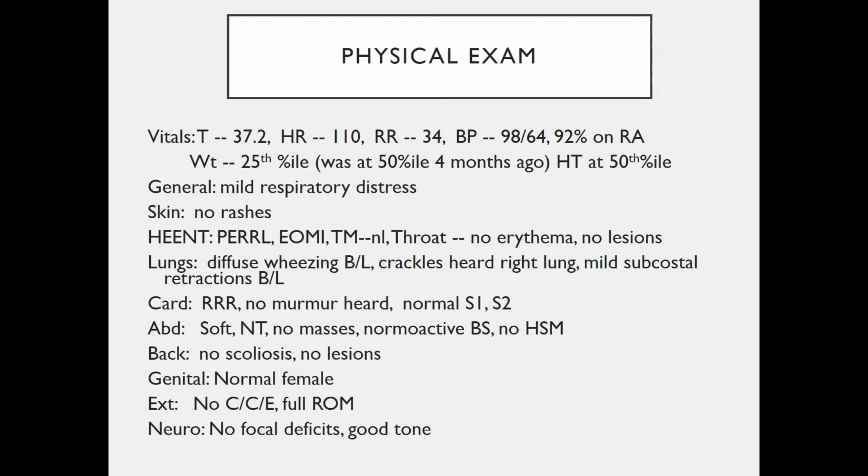Skin exam reveals no rashes. HEENT is normal. Lung exam: there is diffuse wheezing bilaterally. There are some crackles that are heard in the right lung, with mild subcostal retractions bilaterally. Cardiac exam is normal. Abdomen exam is normal. Back is normal. GU is normal. Extremities are normal. And neuro exam is normal.